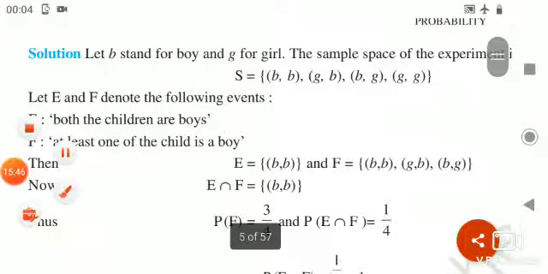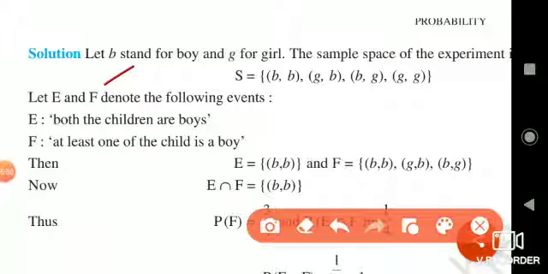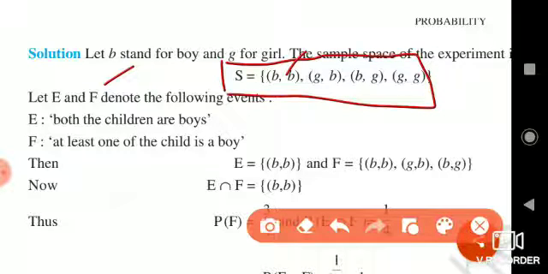Let B stand for boy and G stand for girl. The sample space of the random experiment S is equal to BB, GB, BG and GG. Therefore, the number of elements in this sample space, n of S, is equal to 4.